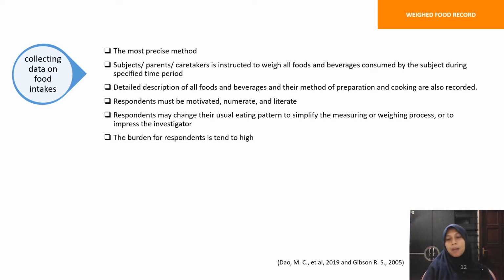The other method that is commonly used is weighed food record. It is the same as estimated food record, but in estimated food record, the portion is estimated, but in the weighed food record, the portion is weighed. So this is the most precise method, in which subjects or parents or caretakers are instructed to weigh all food and beverage consumed by the subject during a specific time period, and detailed description of all foods and beverages and their method of preparation and cooking are also recorded. And for this method, the respondent must be motivated, numerate, and literate.